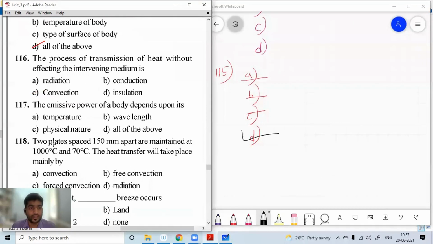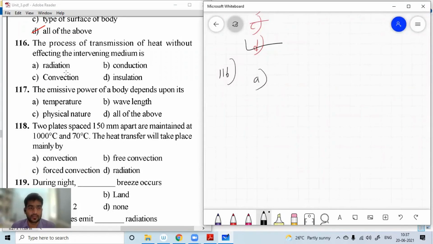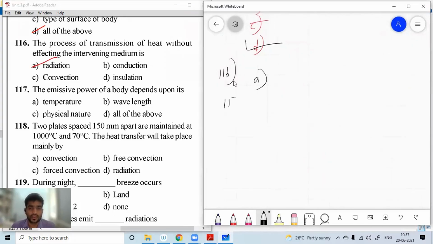Next, the process of transmission of heat without affecting the intermediate medium is called, question 116. Again, these questions are repeating. For question number 116, A is the right option: radiation.